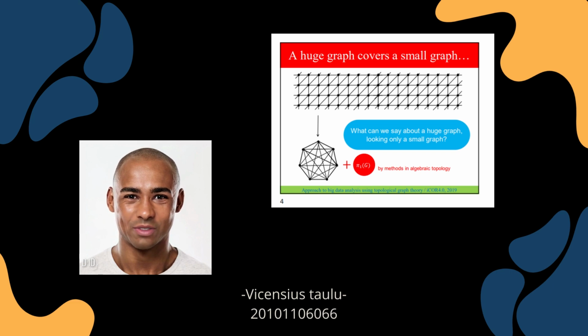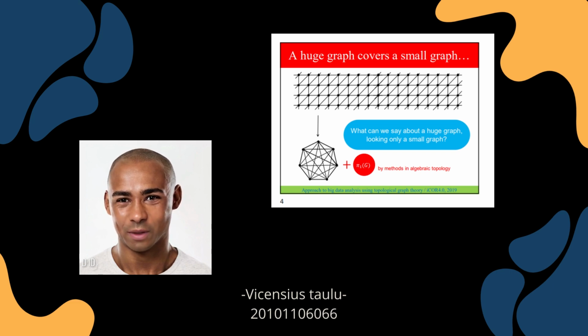The big graph covers the small graph, so what can we say about the big graph? Just look for these little guys and never miss one. Basically, if a very large network has that kind of cover structure, then we can create some algorithms that are very fast to discover a lot of things. Because it's small, we can easily check everything from the small ones and the ones that are lifted in the big ones, so we can find some objects we want on time.